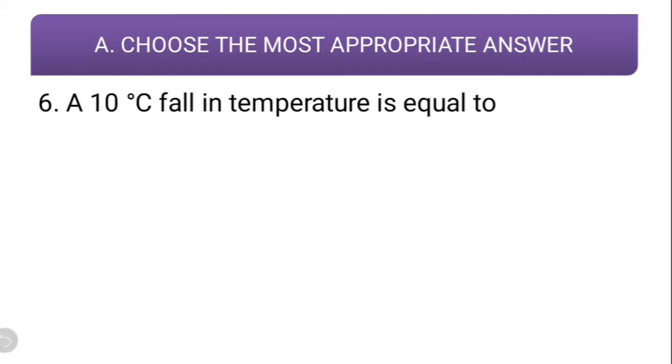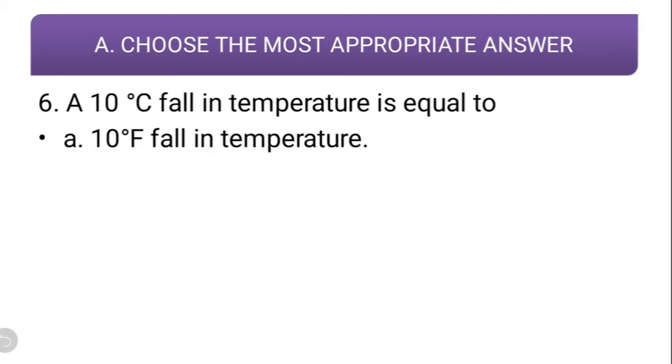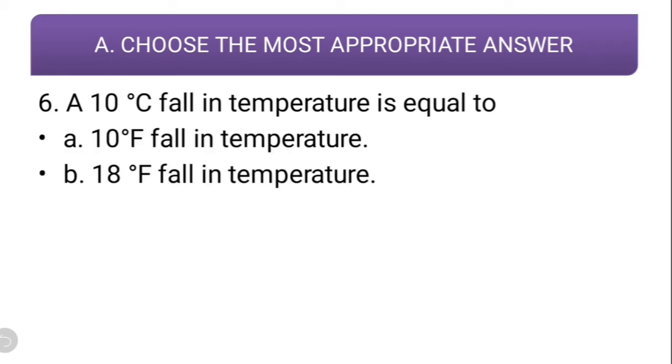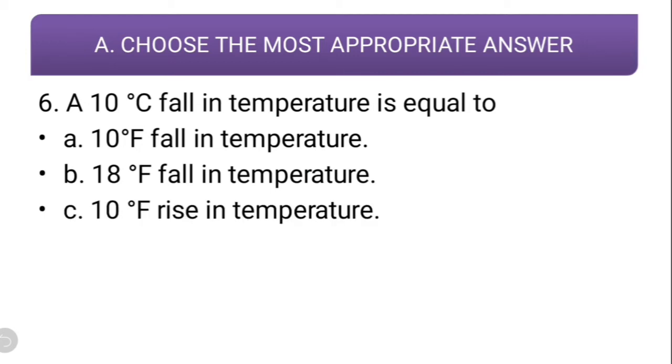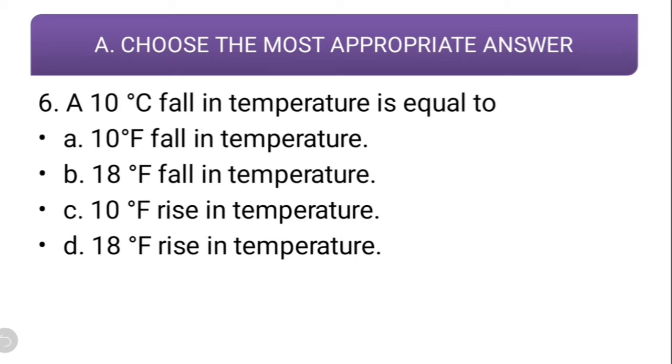Question number 6. A 10 degrees Celsius fall in temperature is equal to 10 degree Fahrenheit fall in temperature, 18 degree Fahrenheit fall in temperature, 10 degree Fahrenheit rise in temperature, 18 degree rise in temperature. Rise, definitely this is not correct because there is fall in temperature. So at the most first two options, 10 degree or 18 degree. Now we have to check which one is correct.